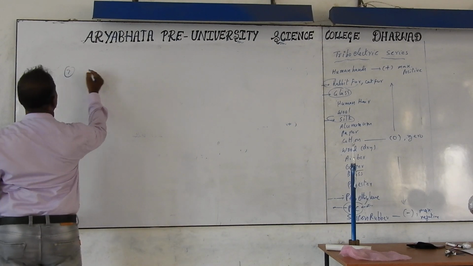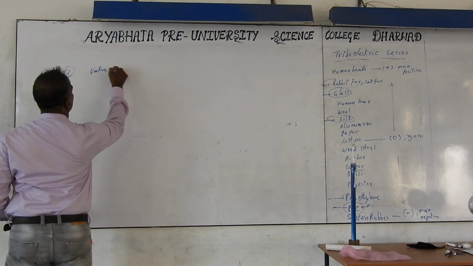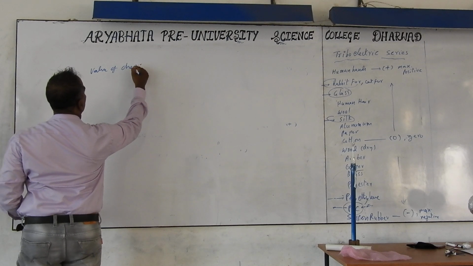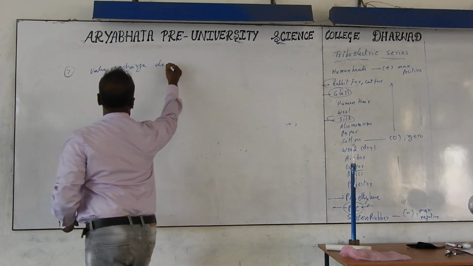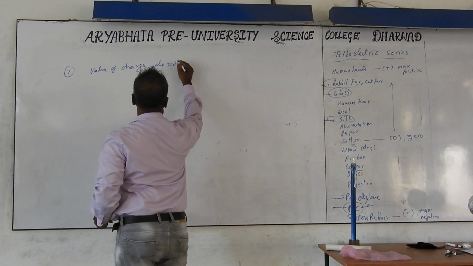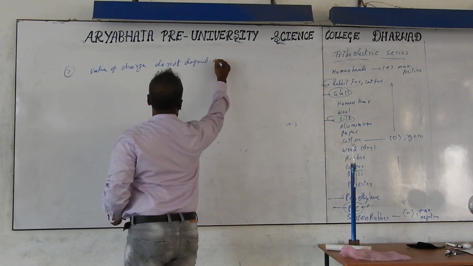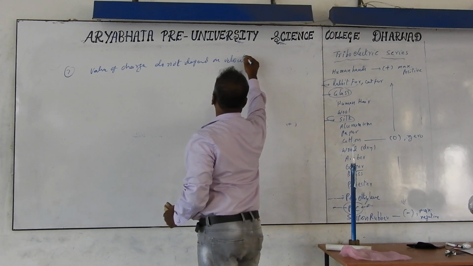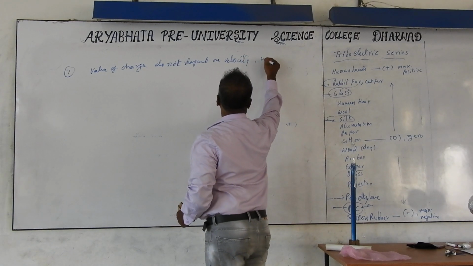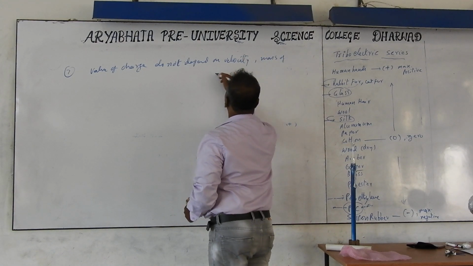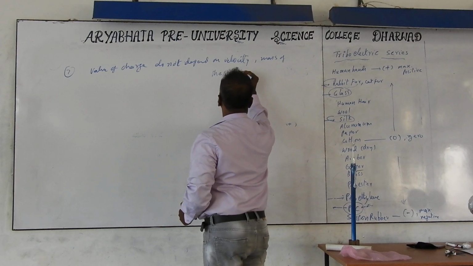Next point is that the value of the charge does not depend on velocity or mass of the charged particle.